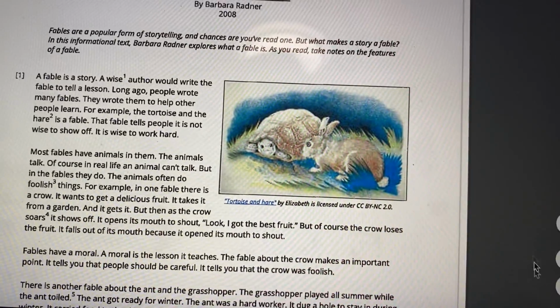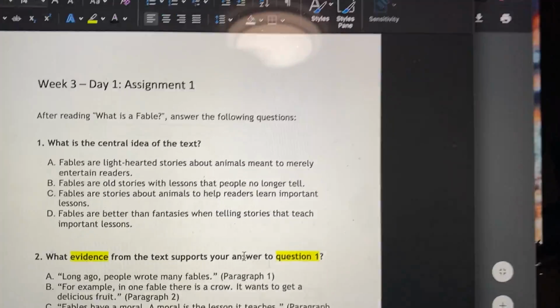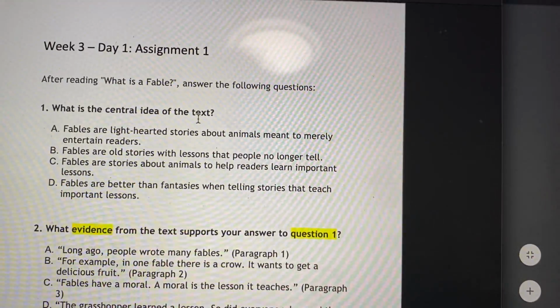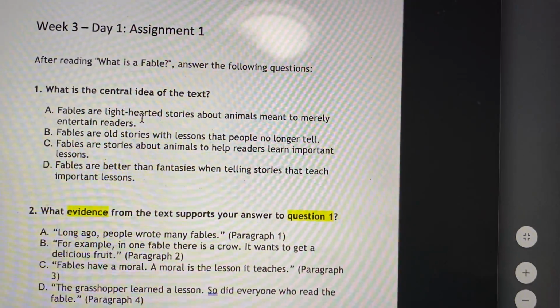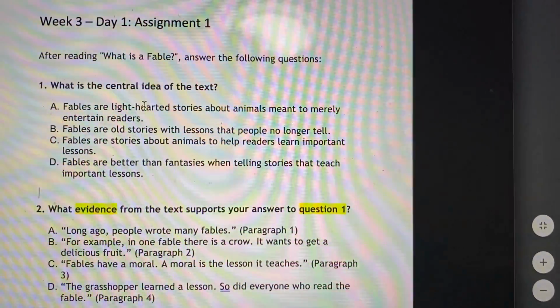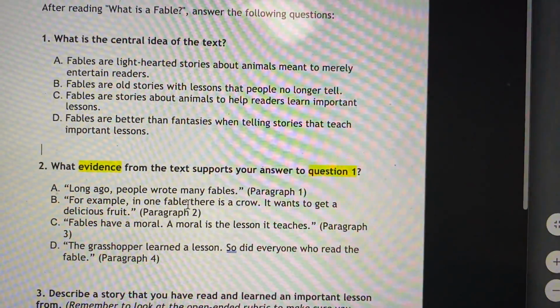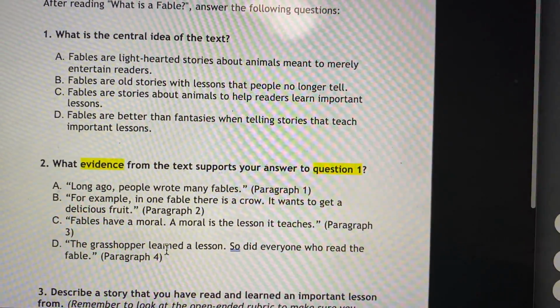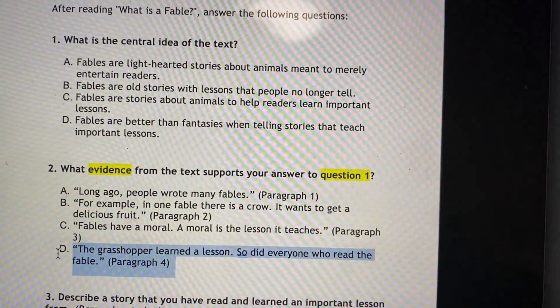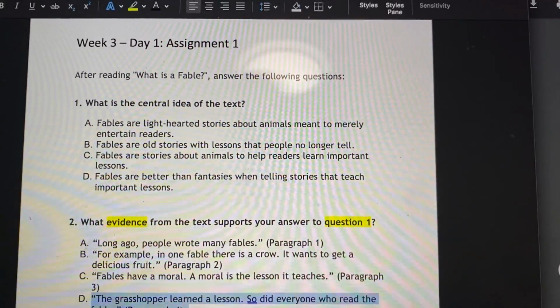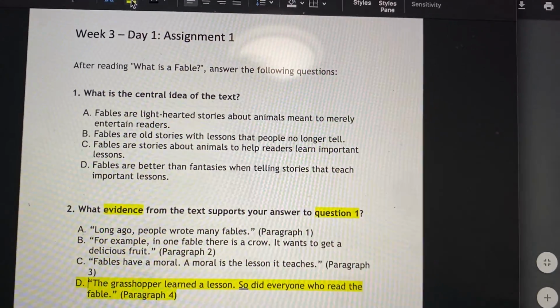So, boys and girls, if we go back to the question, we see here, what is the central idea of the text? So, when reading this, which one is the best one? And then looking back here, what is the best answer? You guys can highlight it if you want to, as your answer, like this.